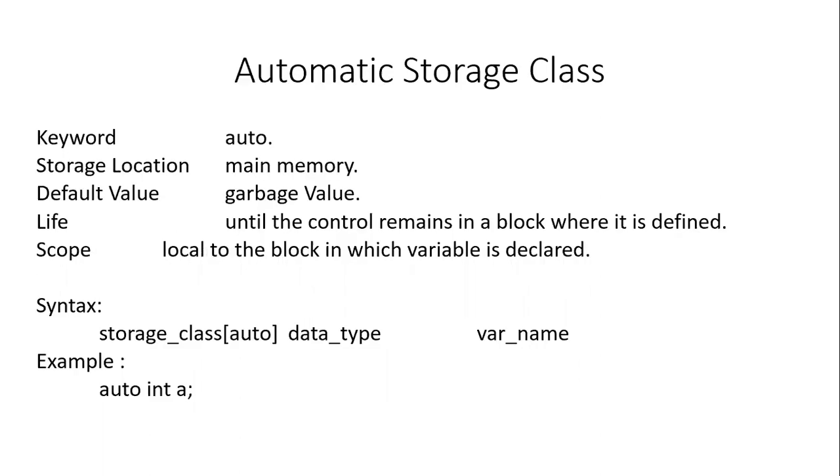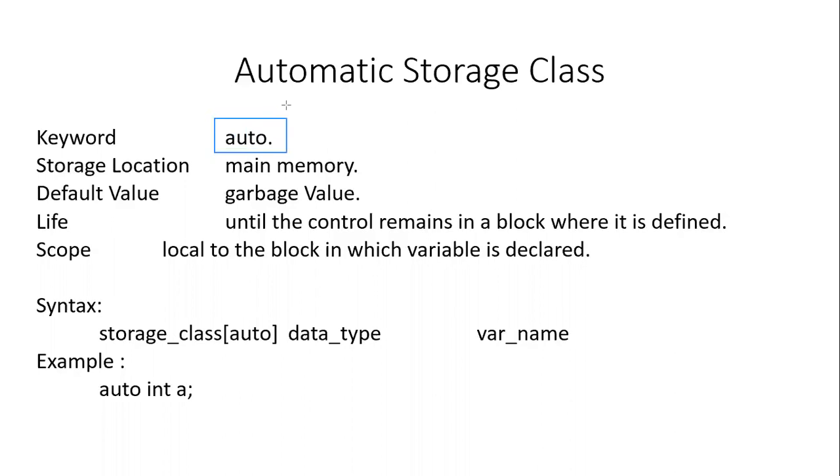By default, the storage class used in C is automatic. If you create a variable without defining its storage class, then those variables are created using the automatic storage class. If you explicitly want to tell that you want to create a variable with auto storage class, then you can use the keyword auto.